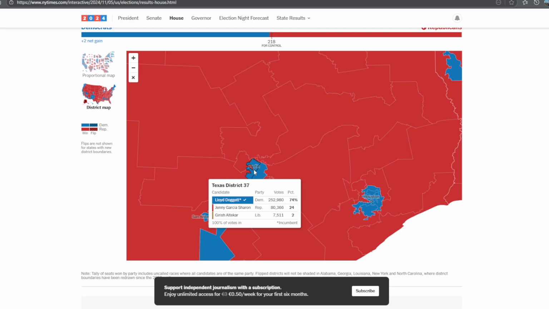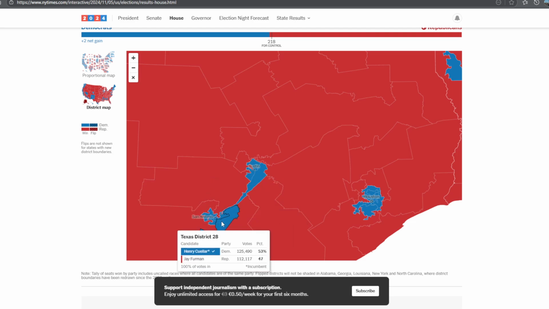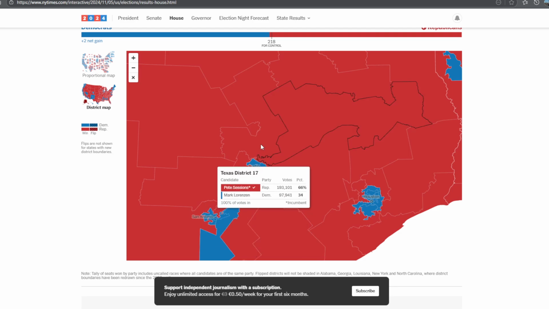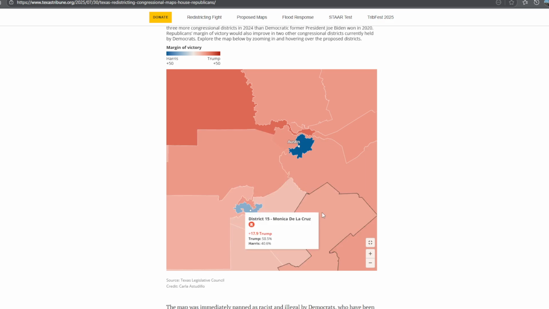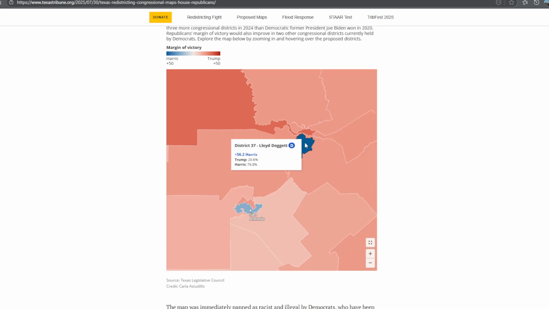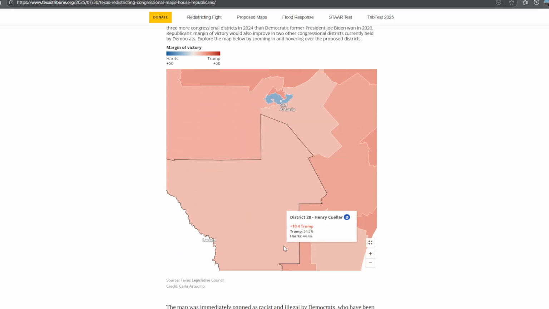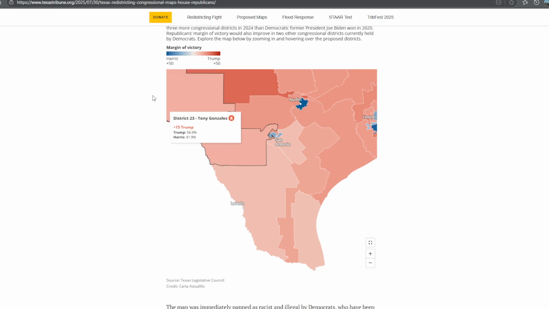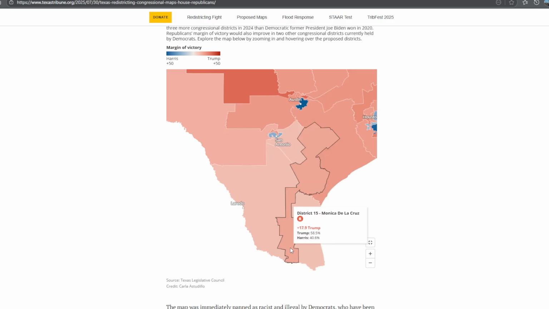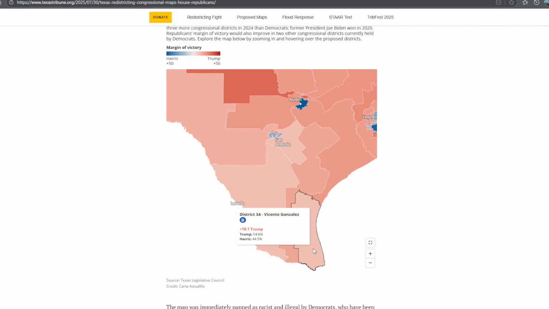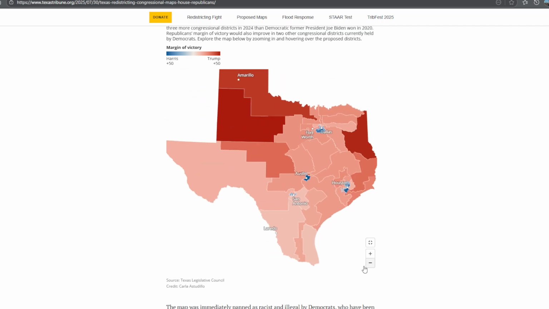You have 1, 2, and now you have the third, which is basically the 35th. And it went like that. But there's not any more the district. Now this is a complete mess. They put everything together in Austin, also everything together in San Antonio, in Bexar County, and basically don't have more districts. Also here in the Rio Grande Valley, which is still a Democratic area, but it's in transition, if you will. And now it's turning to be a more Republican area, so they're trying to draw the district in order to benefit them.